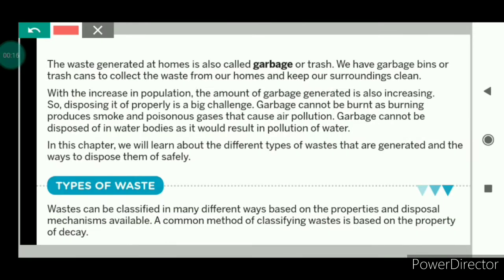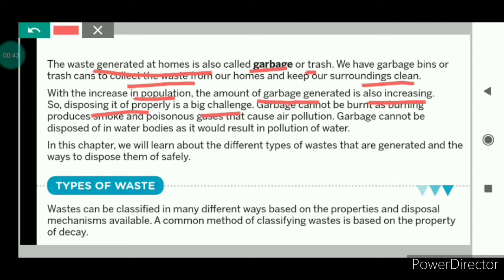First, we will understand what is garbage. Garbage means the waste generated at homes. It is also known as trash. At homes, we use dustbins for collecting the waste so as to keep our home and surroundings clean. With the increase in population, the amount of garbage generated is also increasing. So the disposal of garbage in a proper manner is a big challenge.